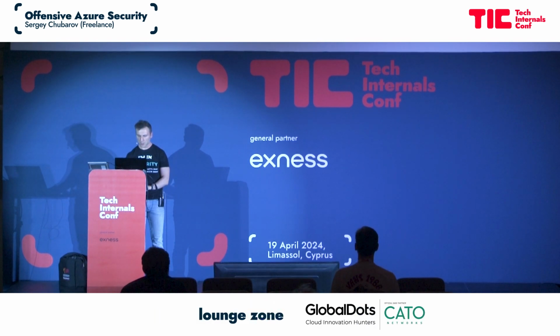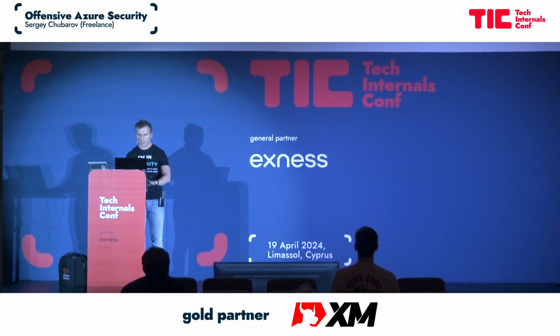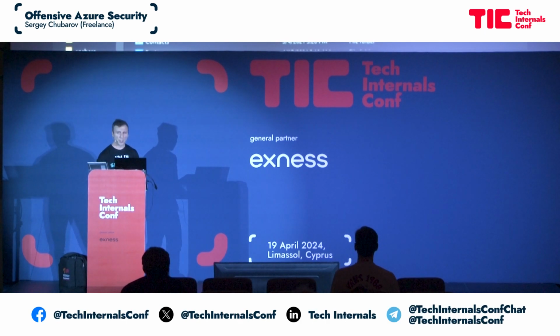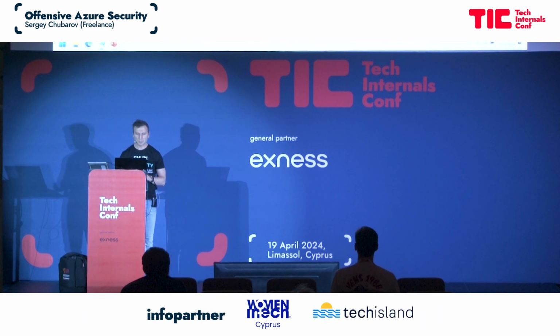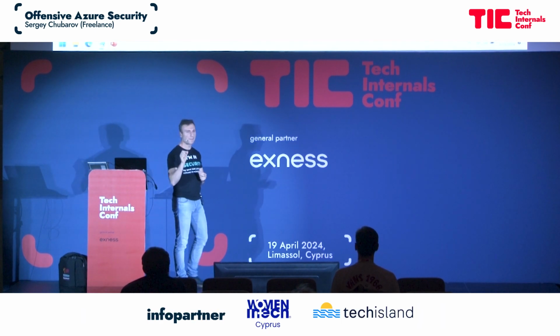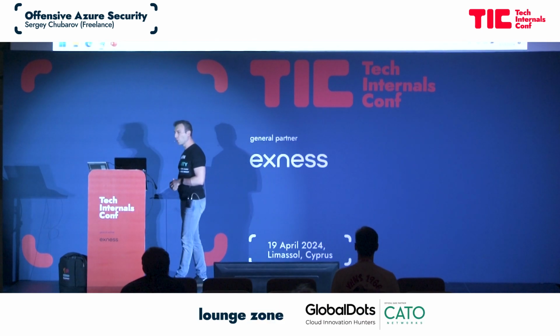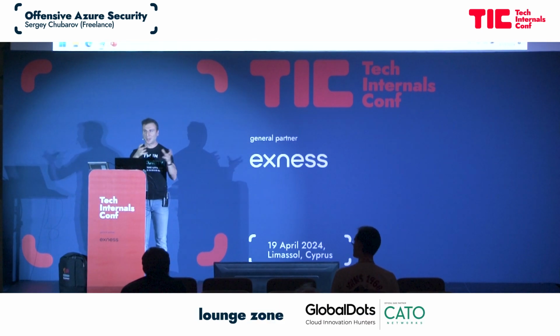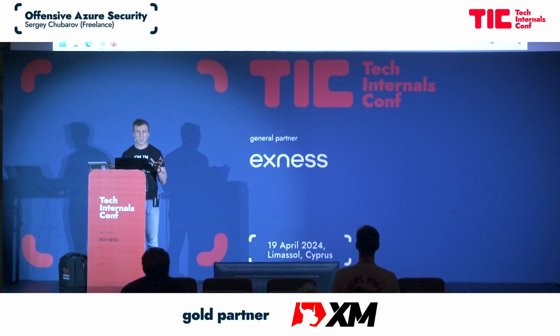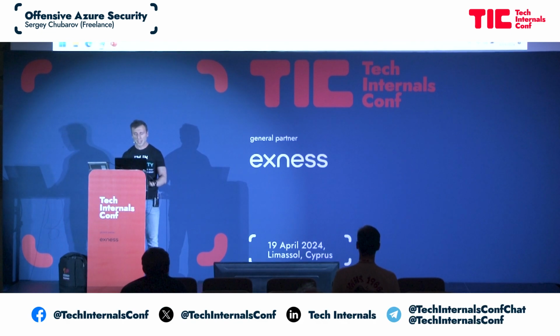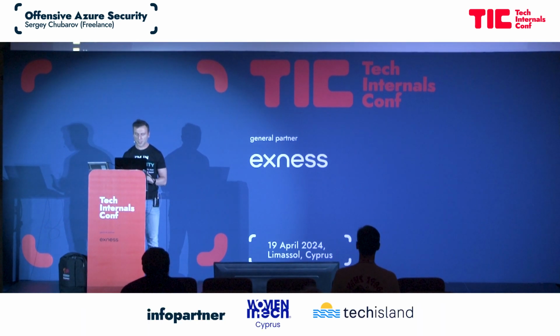If I go to Users, I know you may not see it well, but I will zoom in. In the user profile, there's a folder called .azure. And in this folder, we have cached credentials to access the cloud. For the older CLI version, it doesn't even encrypt them, so you can just copy and paste the file itself. But that version was changed a couple of years ago. But sometimes I see machines with older tools installed. The new tool finally encrypts them, so the credentials here will be encrypted.